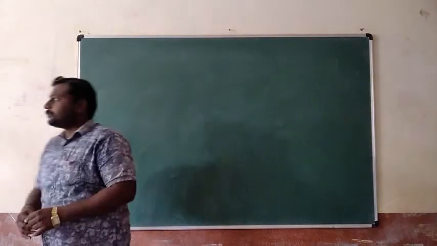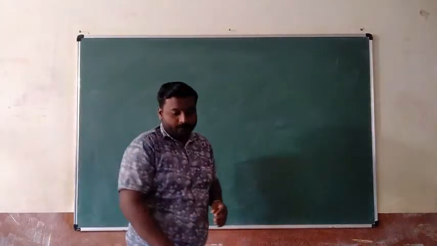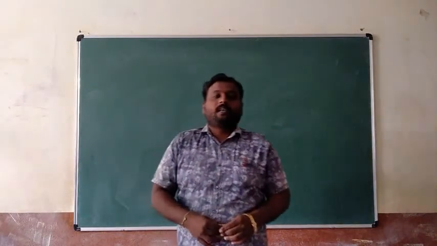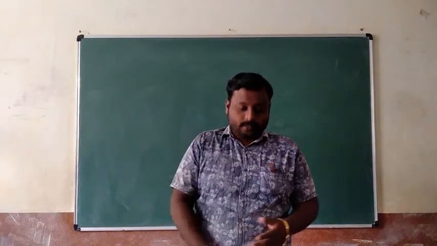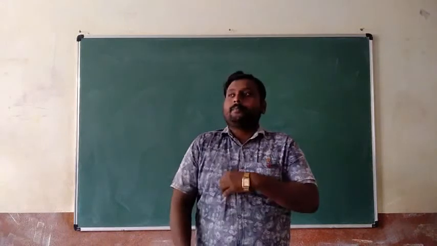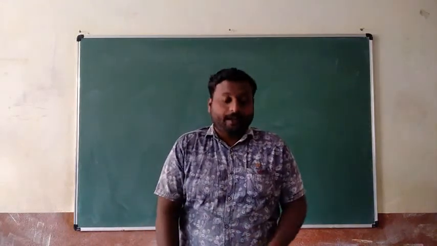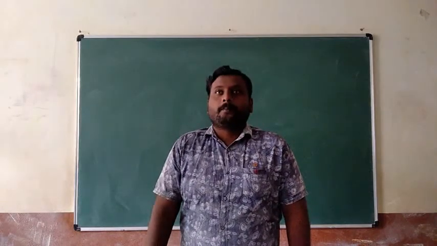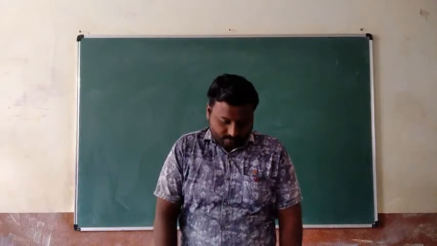Afterwards, the structure of neuron, it means nerve cell, and with the help of a labelled diagram, we discussed the structure of nerve cell. Finally, how the nerve impulses are transferred and the pathways of transmission of nerve impulses.